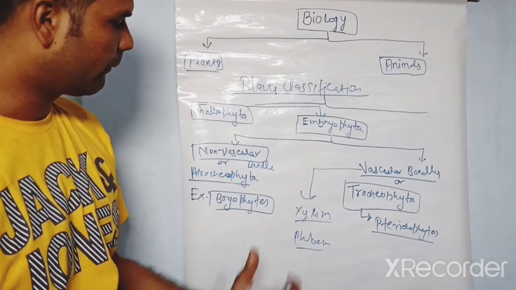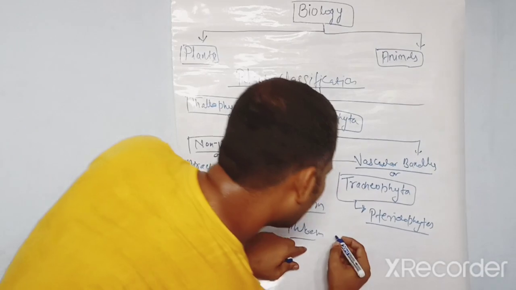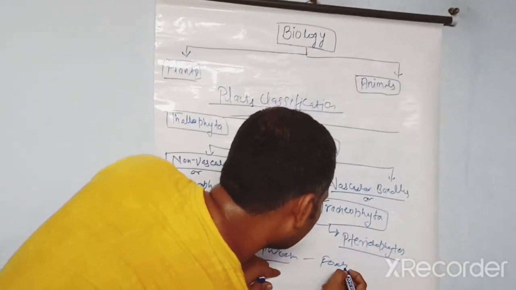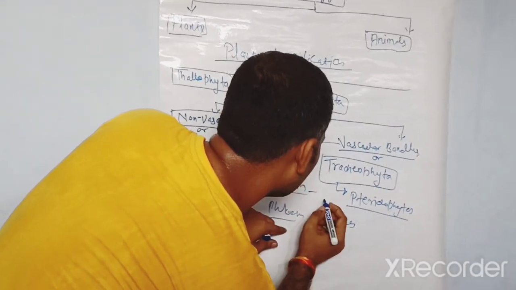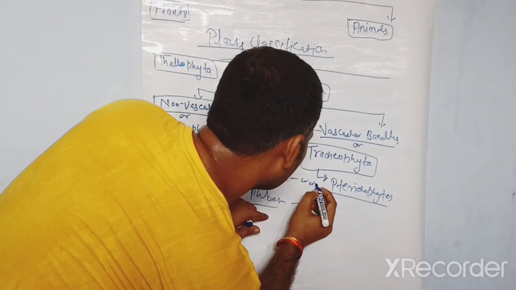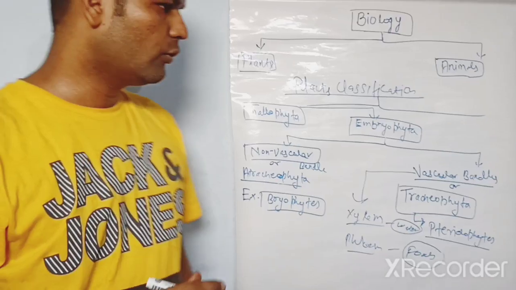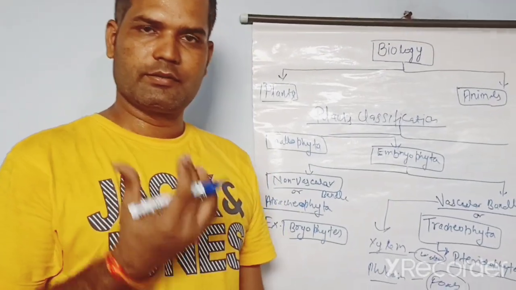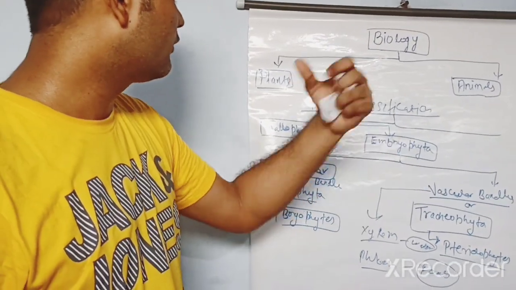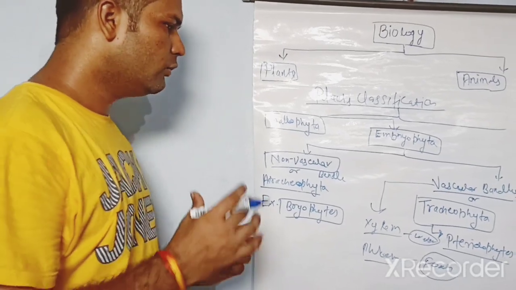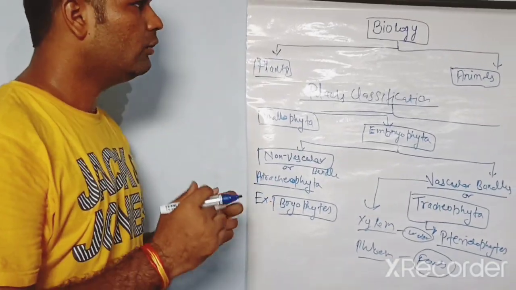It means phloem takes food for the plants, and xylem takes water into the plants. So today in class we discussed plant classification according to their structure, and now in